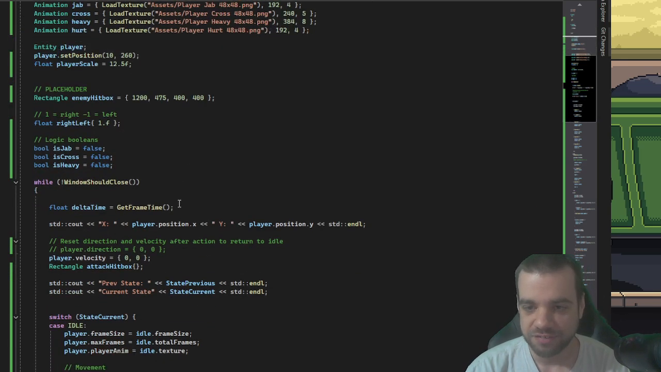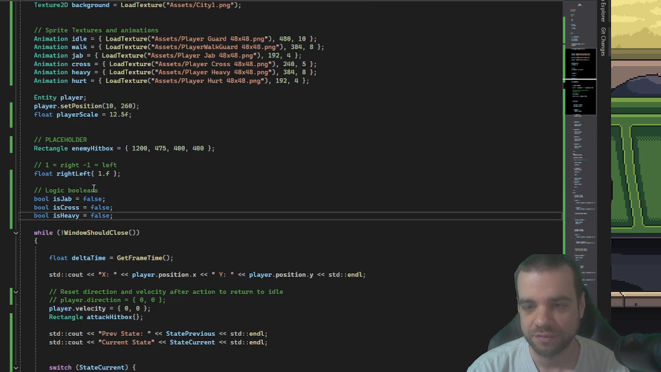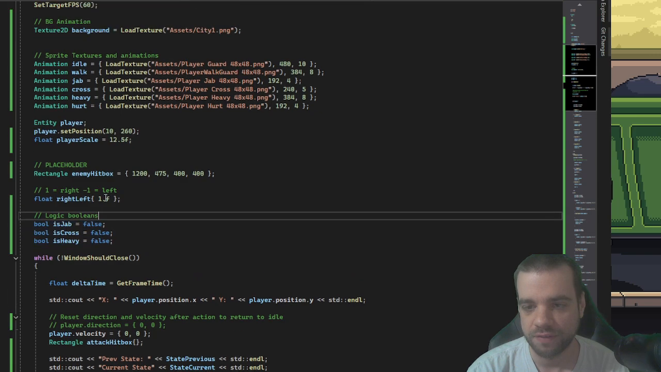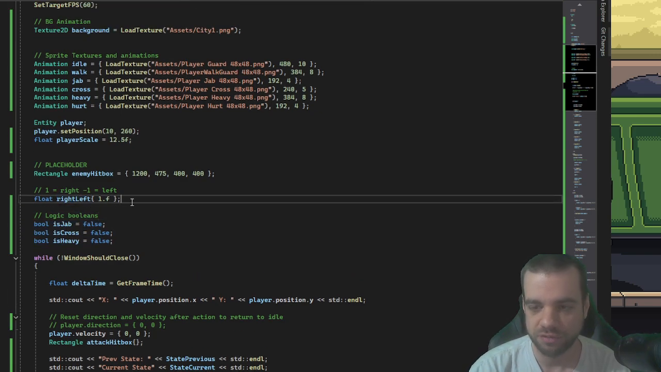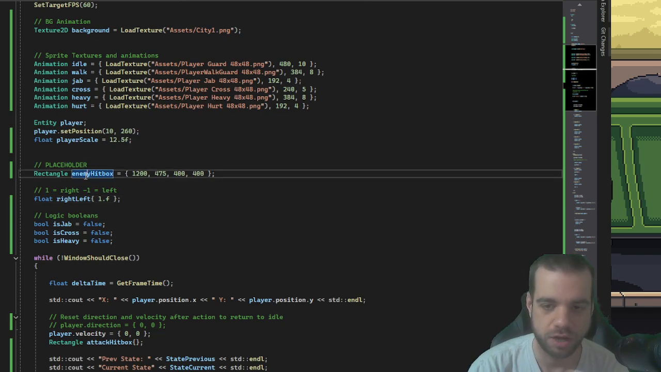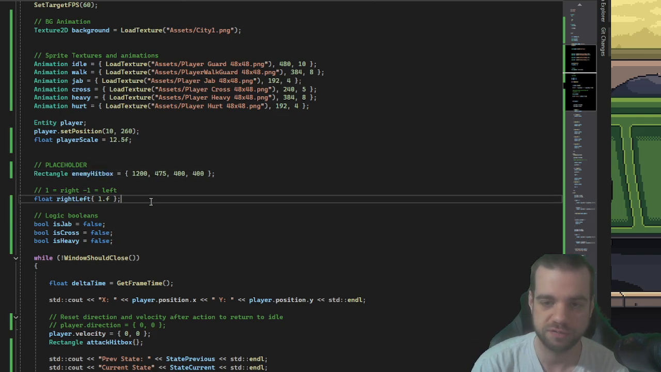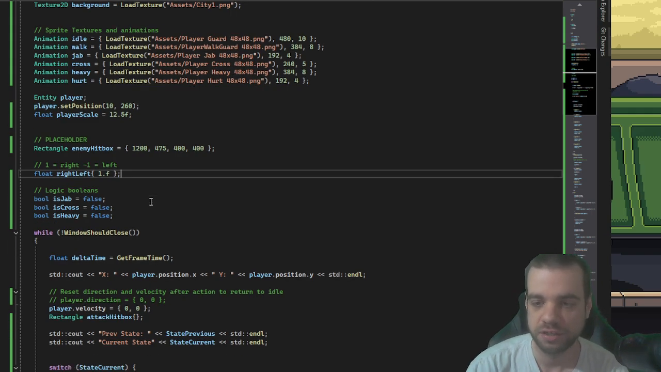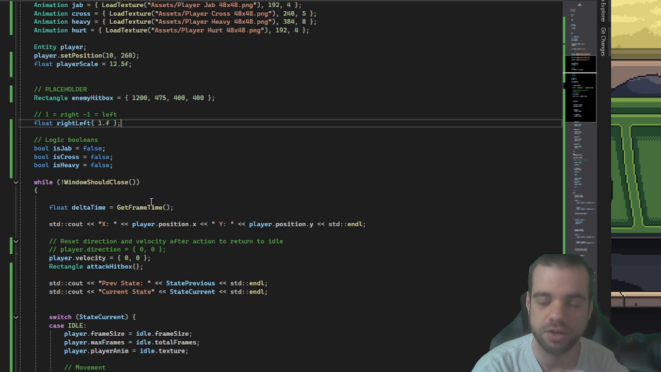And so, next up, we have booleans for attacking, and then we have a float that handles what direction the character is looking at, as well as the enemy hitbox. This is just a placeholder because I haven't spawned an entity enemy in yet, or entity second player in yet, if I end up making this 2 players. But we can change that later to match entity enemy hitbox.